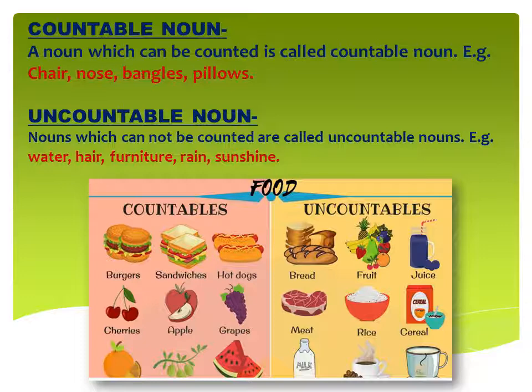Now juice is a type of liquid, so juice will come in uncountable, because you cannot count the liquid. Now meat again, meat can be in any shape and it will come according to the measurement, so it will come in uncountable. Rice: now rice is so small, so tiny. Cereals, any type of grain, again they are so tiny. Like cornflakes is a type of grain. You cannot count them because they are so tiny, you cannot count a bowl of rice. So they will all come in uncountable noun. Milk, tea and coffee, again they are liquid and we cannot count the liquid in numbers. So all the liquids also will come in uncountable noun.